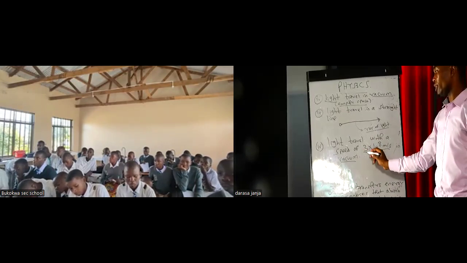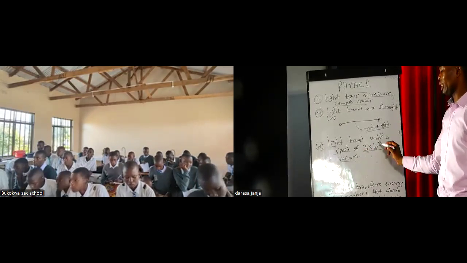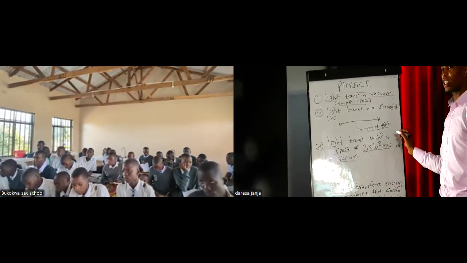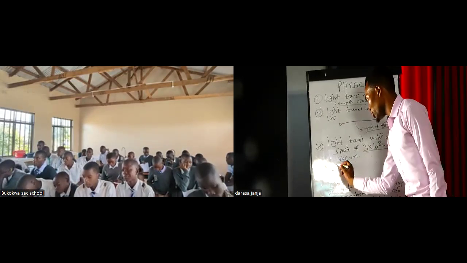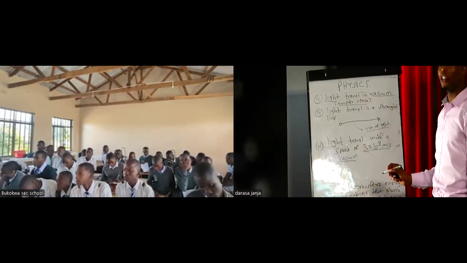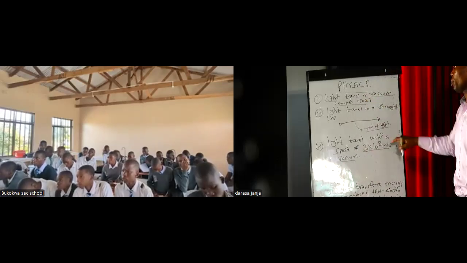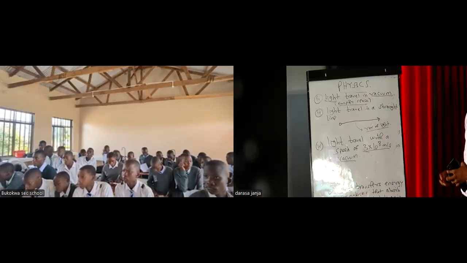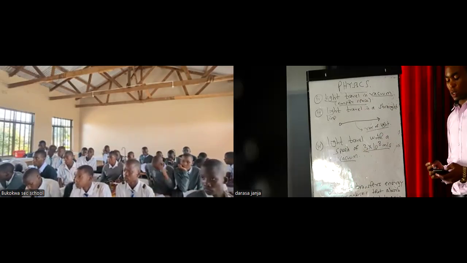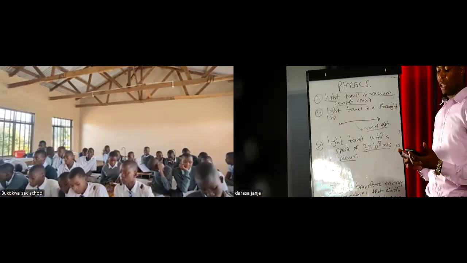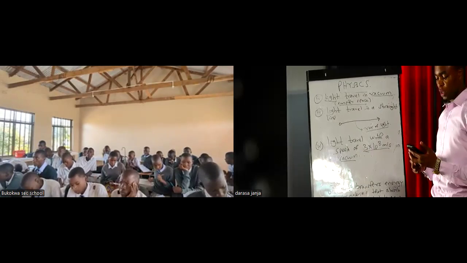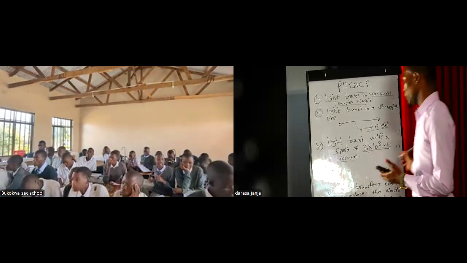The speed of light is 3 times 10 power 8 meters per second. And this speed is the highest speed on Earth. There is no greater speed than this. So the speed of light in vacuum is the highest speed as compared to the speed of other objects. And this is the first point.